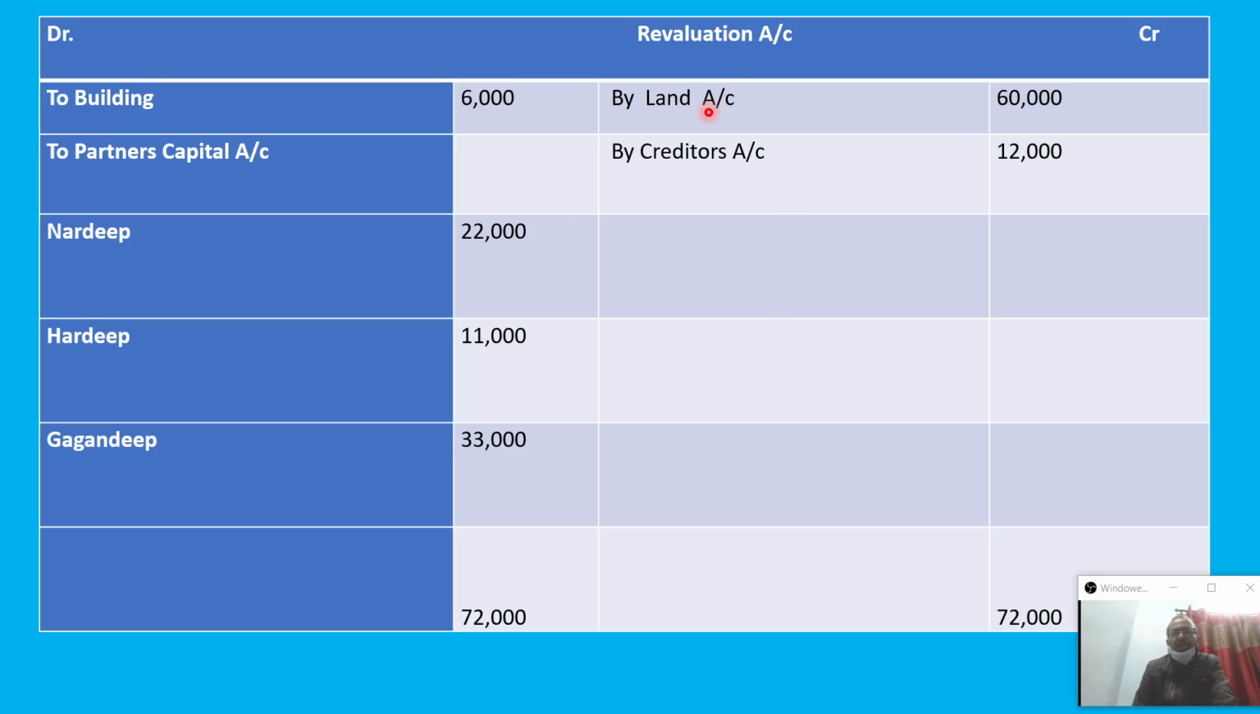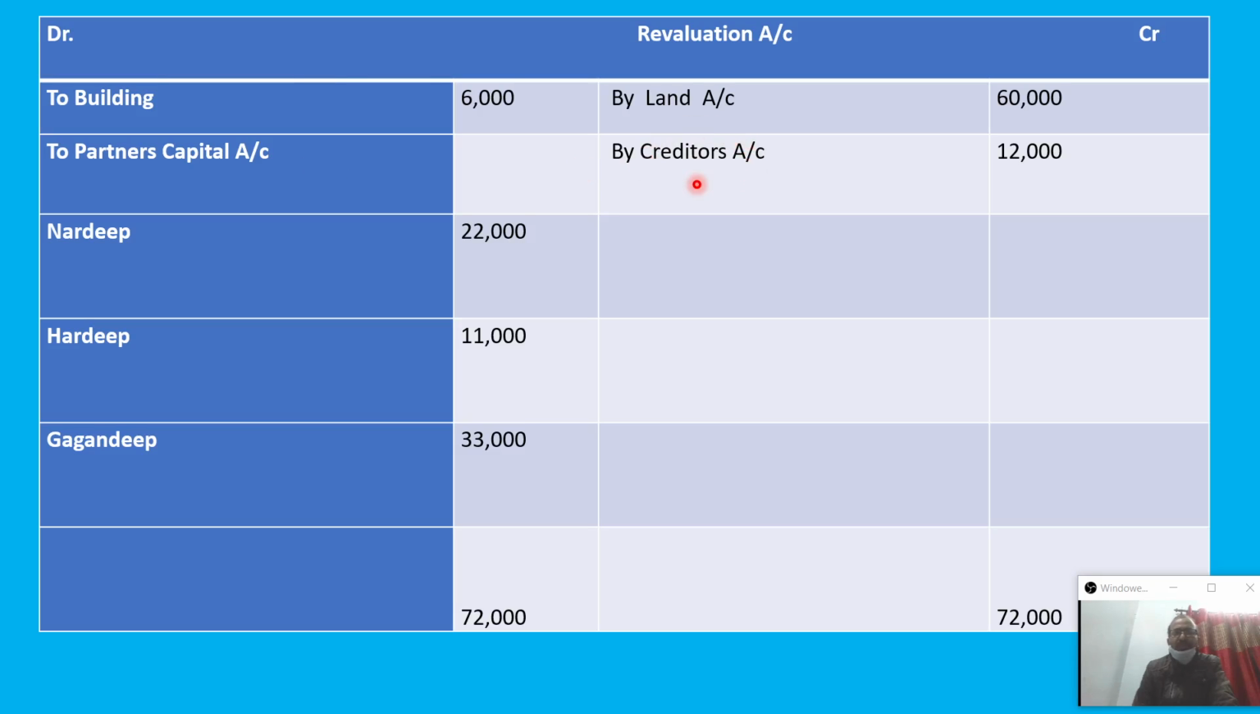As already told, land value increases, so land account is debited to revaluation, and the increase of asset, 60,000, we put on the credit side. Whenever any asset value increases, we put it on the credit side. When asset value decreases, then the debit side. When a liability decreases, then the credit side. When a liability increases, then the debit side. It is just the opposite relation; we know how to prepare the revaluation account.